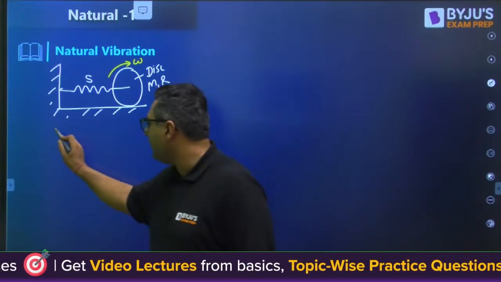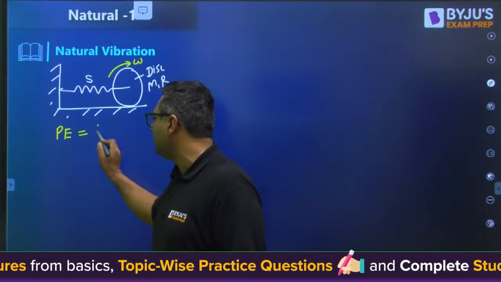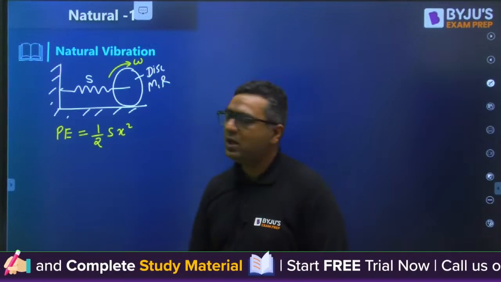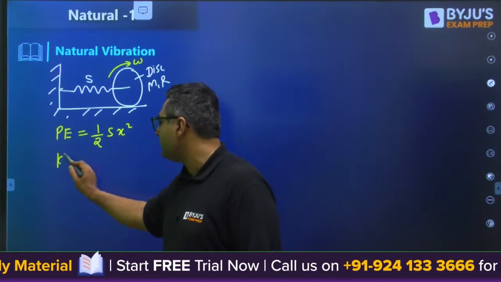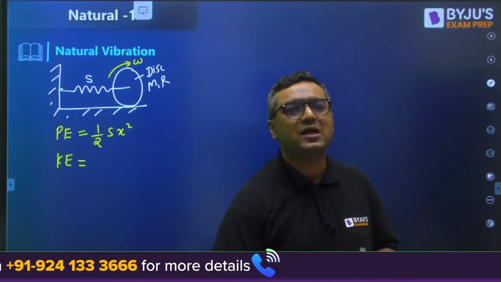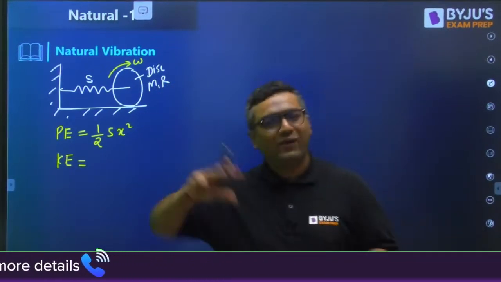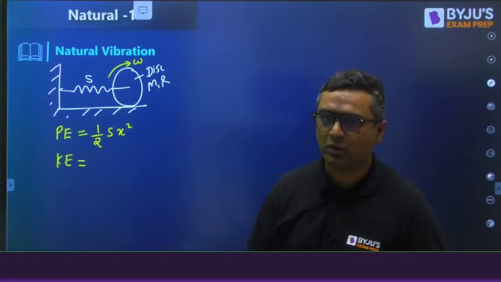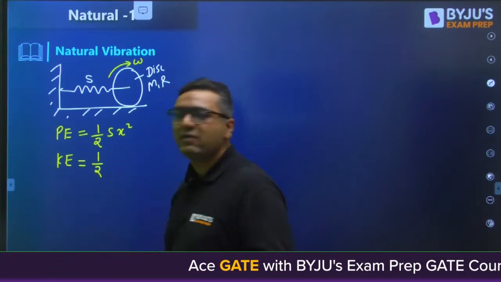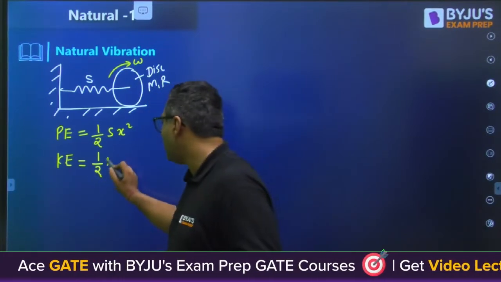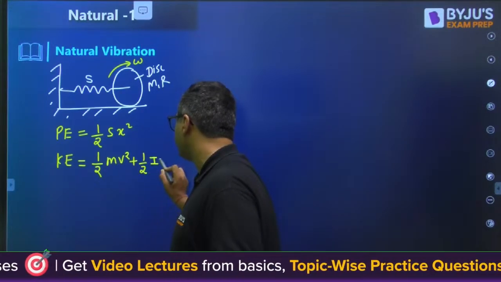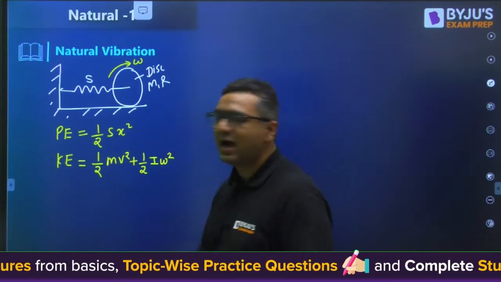And you know, whenever I write the potential energy of the spring, it will simply be half Sx square. But when we talk about the kinetic energy, the motion is pure rolling. I feel everybody is aware that pure rolling motion is the combination of two types of motion: one is pure translation, the other is pure rotation. We have discussed that a lot of times. So what is the kinetic energy of translation? Half mv square. What is the kinetic energy of pure rotation? Half I omega square.